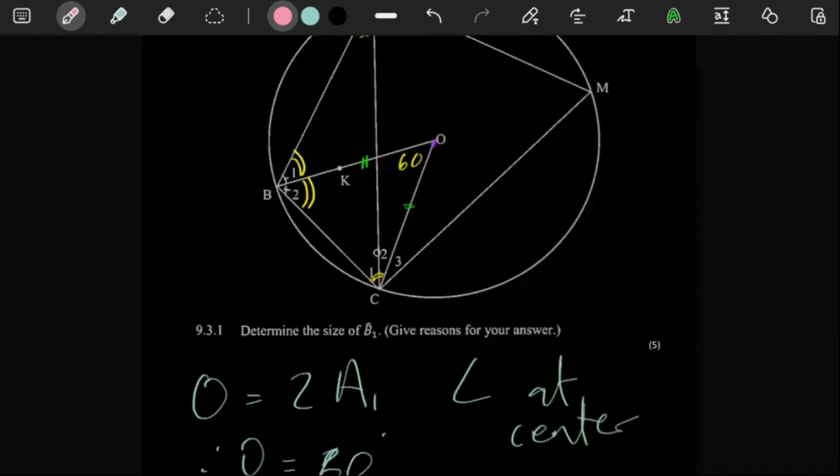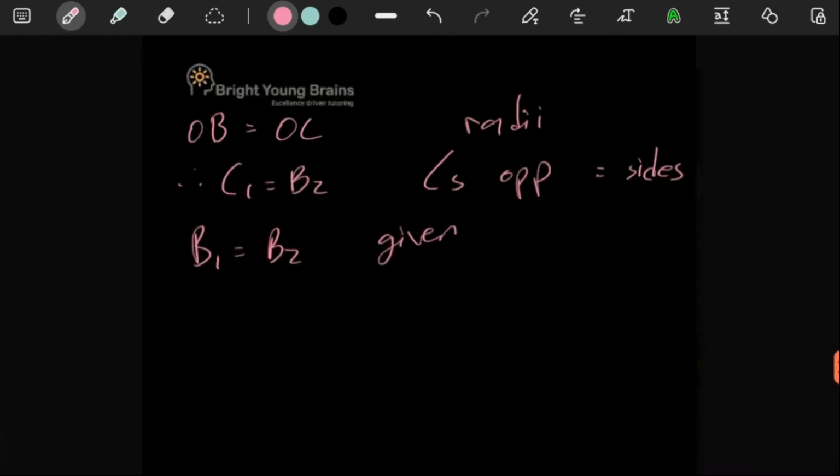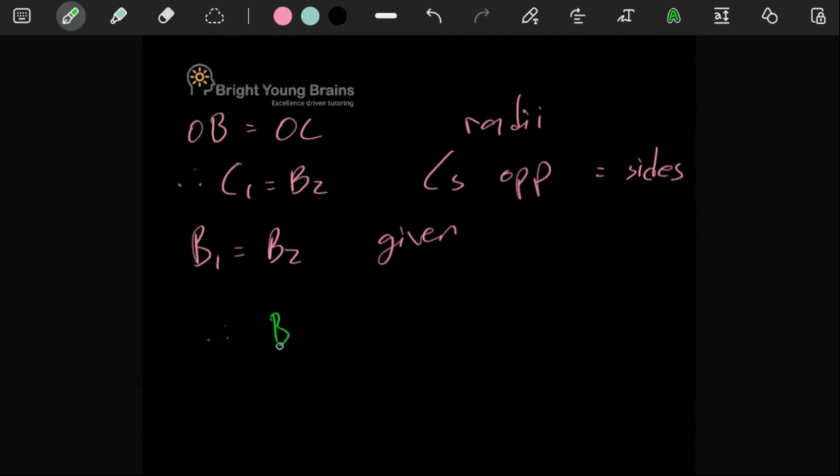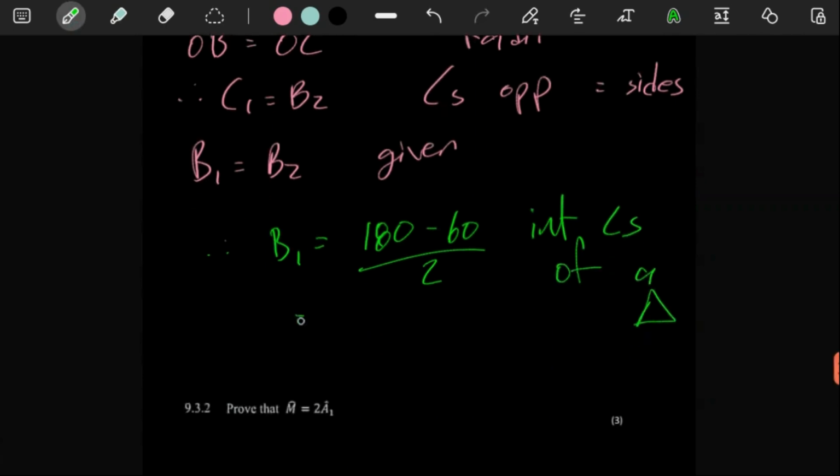So all we need to do is to get the size of at least one of them, and then we'll have B1. So to get C1 and B2, that's going to be easy. Based on everything we've stated here, we can then say, therefore, B1 is equal to (180 degrees minus 60) divided by 2. The reason is interior angles of a triangle. So here, this is going to be 90 minus 30, which is just 60.